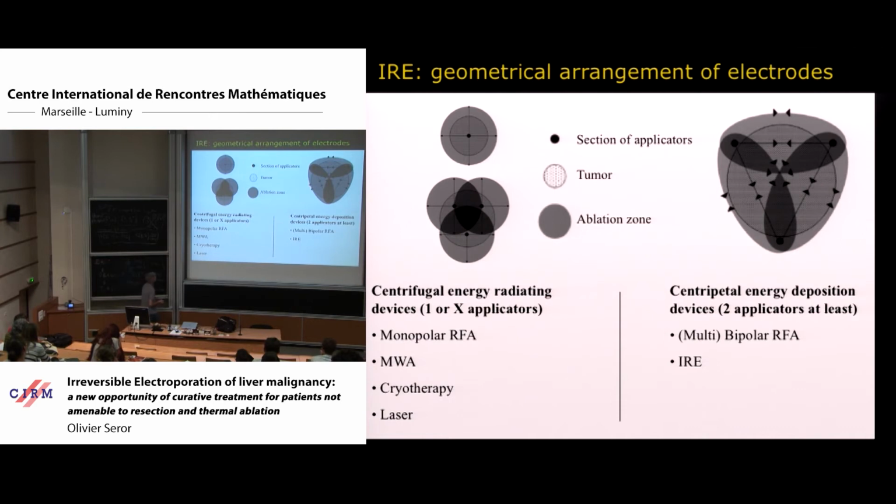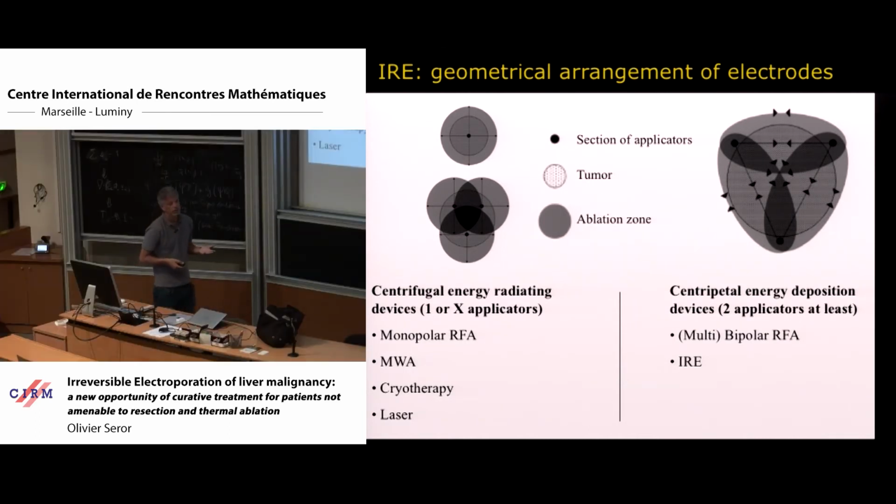Okay, so now what is our strategy to insert electrodes to perform such a procedure? This is what we do when we perform thermal ablation, radiofrequency ablation, microwave ablation, all this technology. We try to puncture the center of the tumor and deliver the energy from the center to the periphery of the tumor.